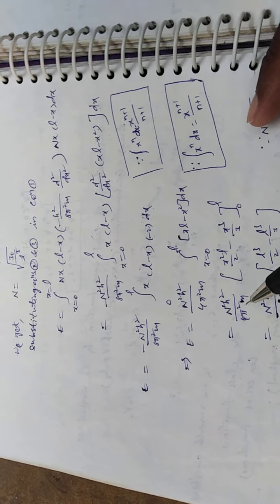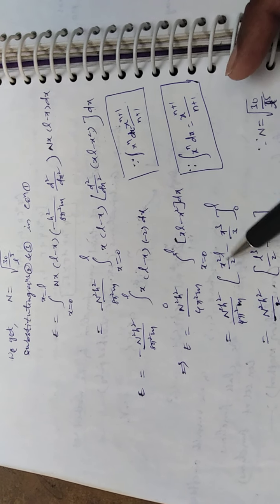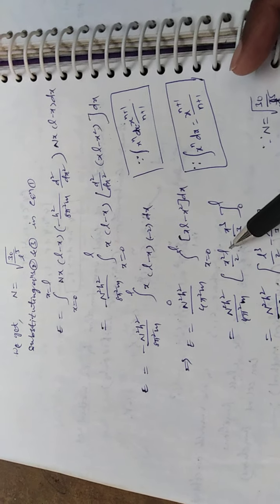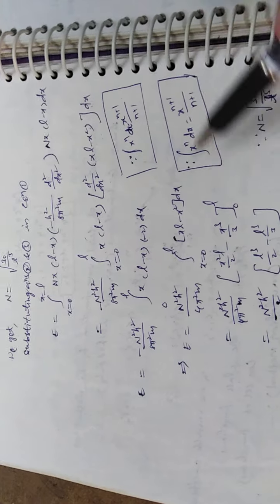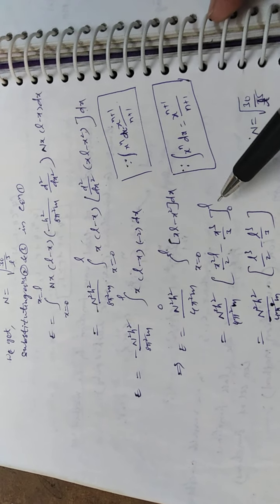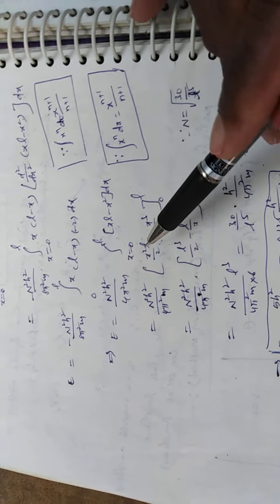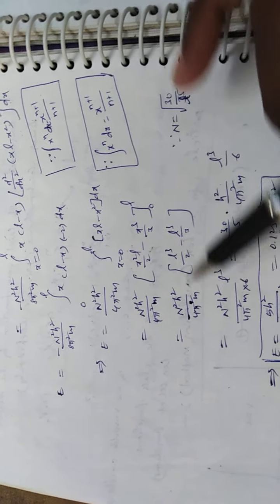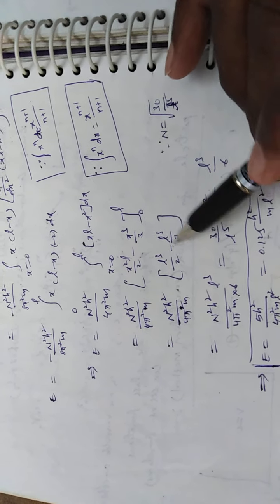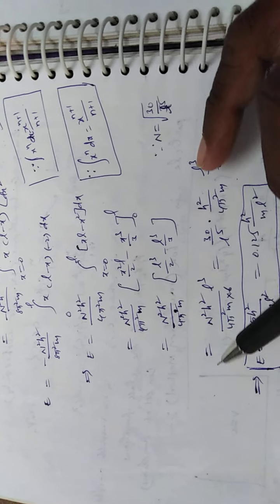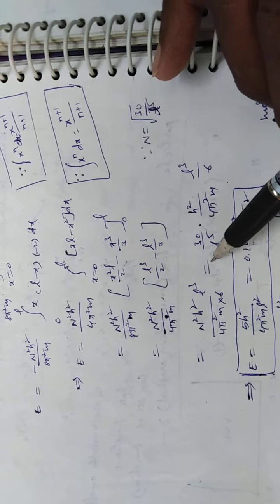E is equal to n square h square by 4 pi square m times integration of L x, which gives x square by 2 into L, minus integration of x square, which is x cube by 3, between the limits 0 and L. By substituting the lower limit and upper limit in place of x, we get n square h square by 4 pi square m into L cube by 2 minus L cube by 3, which is equal to n square h square by 4 pi square m into L cube by 6.